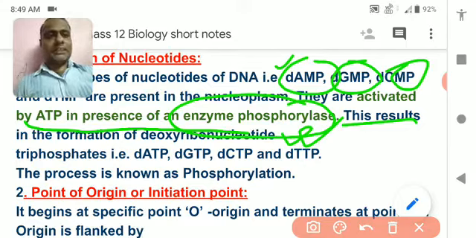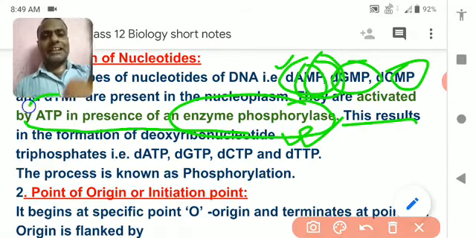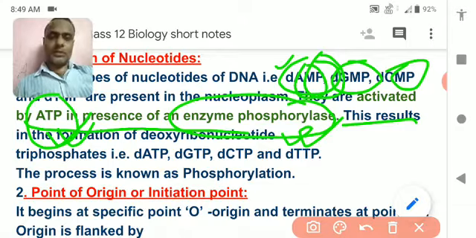So these monophosphates should be converted into triphosphate, ATP, dGTP, like that, and this phosphate is activated by an extra amount of phosphate from ATP, adenosine triphosphate.